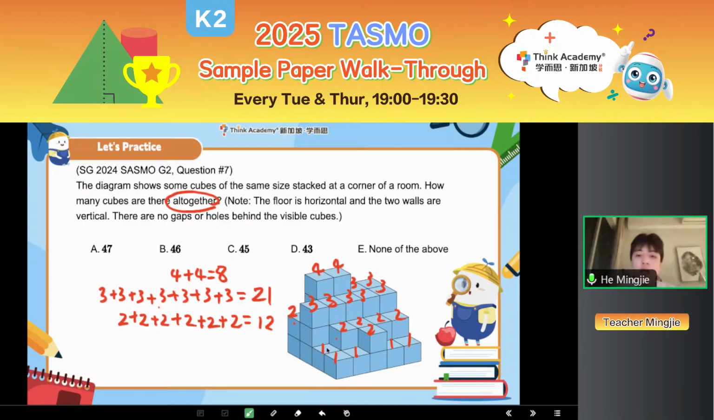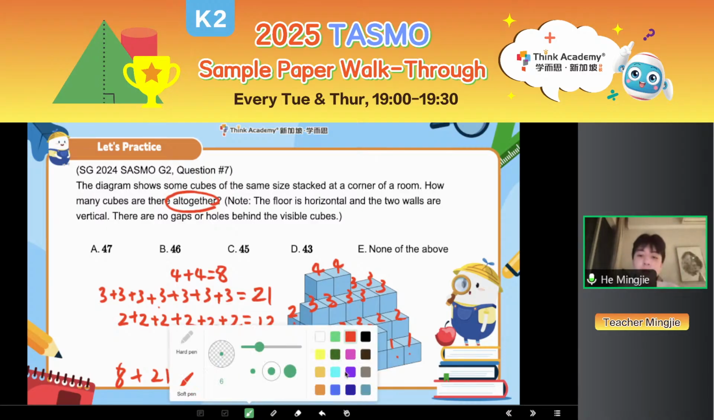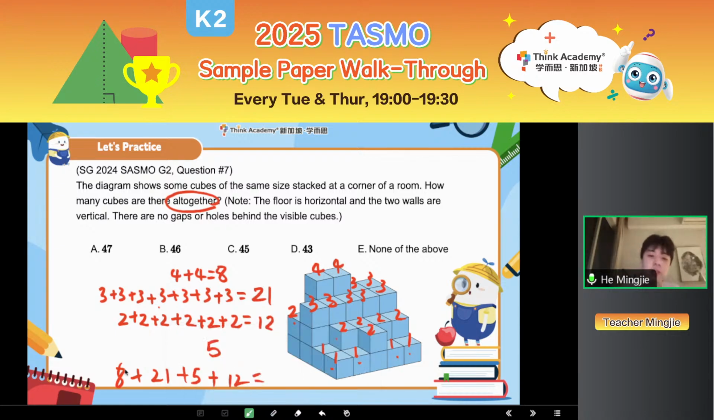All right, and then how many 1s do I have? 1, 2, 3, 4, 5. Okay, I have five 1s. So now your job is to plus them together, right? 8 plus 21 plus 5 plus 12. Can you find the best friend pairs here? Yes, right. We can find the best friend pair to make our calculation faster.